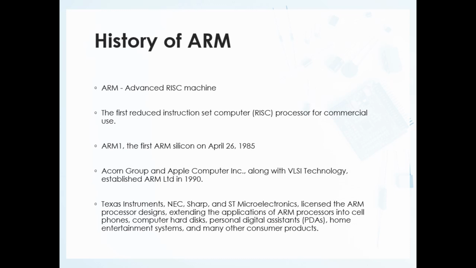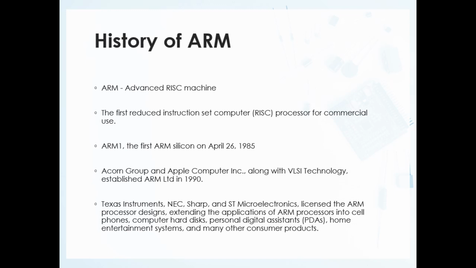Since this was developed by Acorn Computers in the 1980s, ARM was also known as Acorn RISC Machine. So, the acronym stood for Acorn RISC Machine, but nowadays it is well known as Advanced RISC Machine.